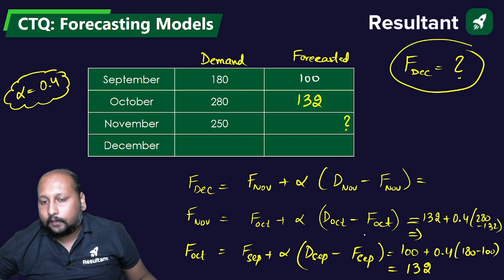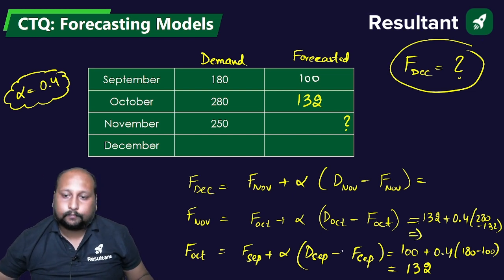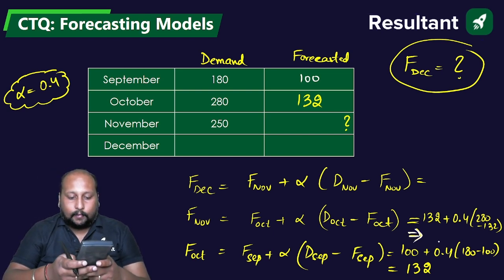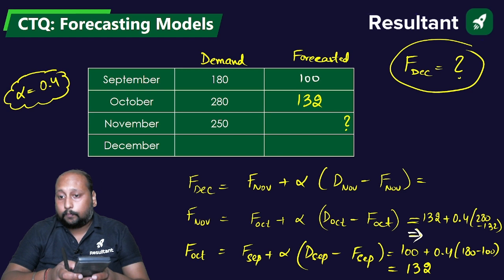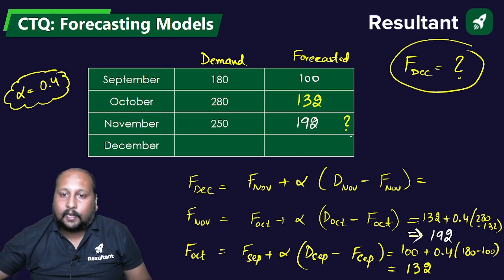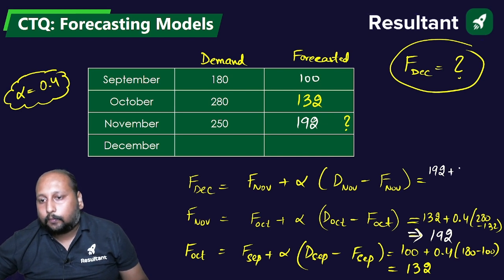What's the value you are getting? Please check. So 280 minus 132 into 0.4 plus 132, that is 192. We are getting this to be 192. Now we can use this over here: 192 plus 0.4 into 250 minus 192.